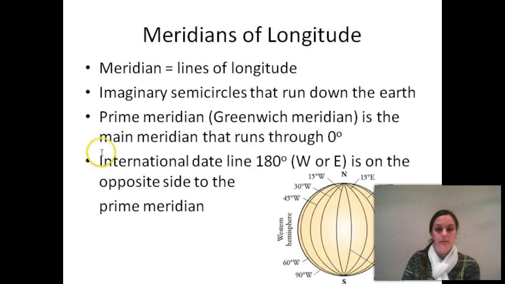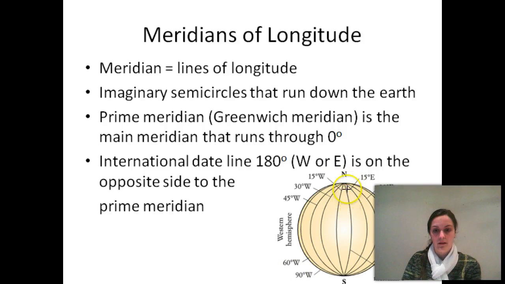Okay, let's keep going. Meridians of longitude. When we're referring to the lines of longitude, we call them meridians, so just be aware of that. They're imaginary semicircles that run down the Earth from north down to south. The main one that you need to know about is the prime meridian, or the Greenwich meridian. There's quite a few names, but I'll call it prime meridian. And that runs through at 0, 0.